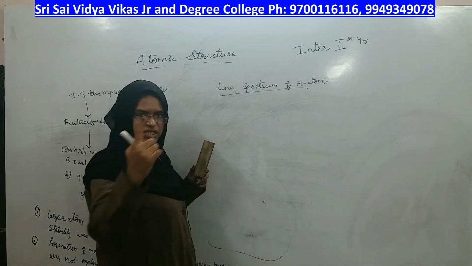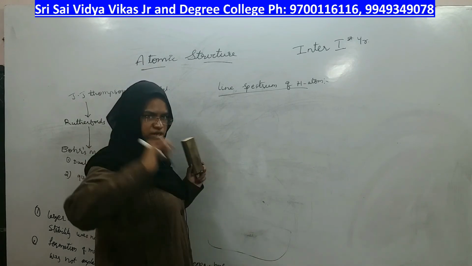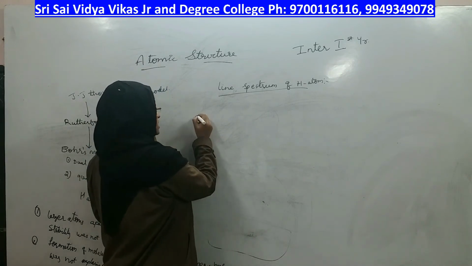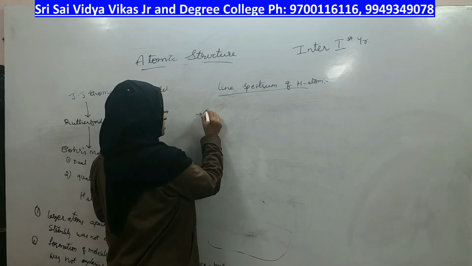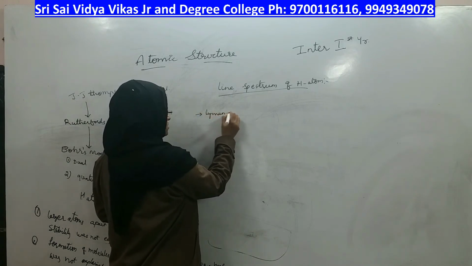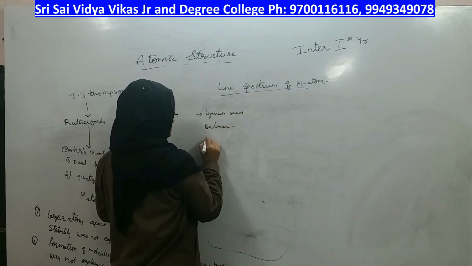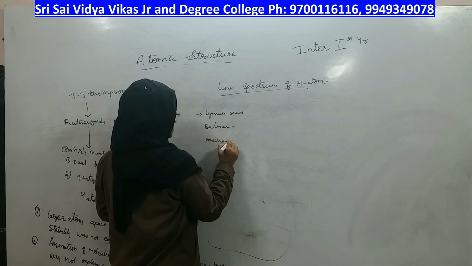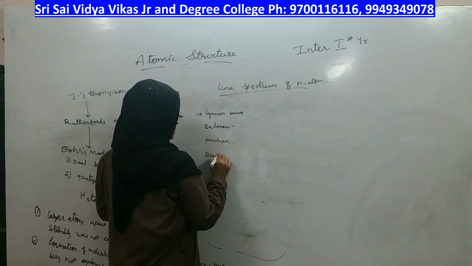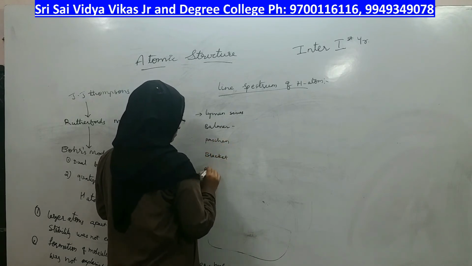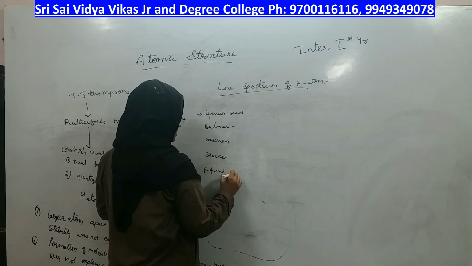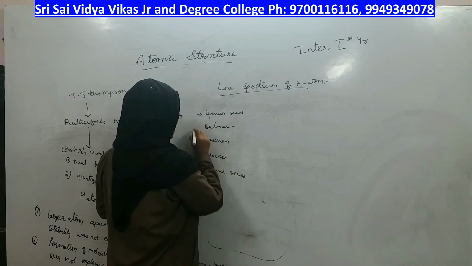Each of them has one line in the spectrum. Those lines are called different lines or series: Lyman series, Balmer, Paschen, Brackett and Pfund series, right?